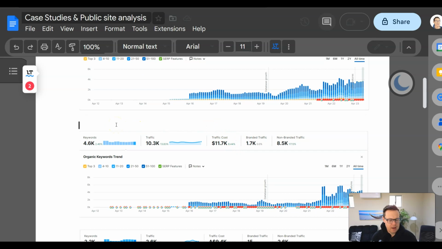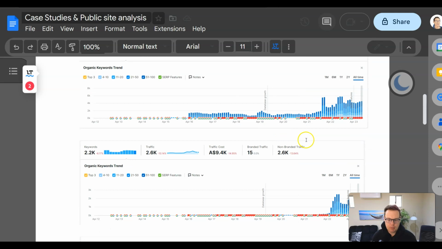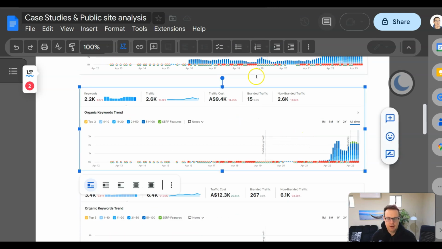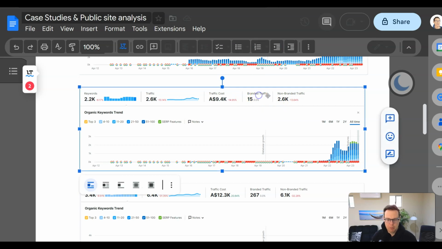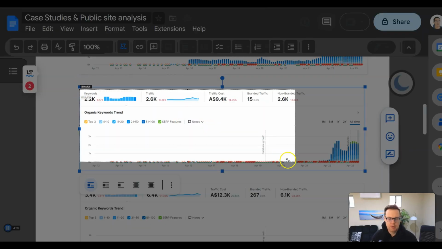This client, I believe, started around $100,000 per month in sales. And then once we were done with the SEO optimization, they were at $250,000 per month. Again, added millions per year to this client's online revenue. Here's another site that we've worked on. This is in the health space. You can see it's got a small brand presence. That's what I like here about this SEMrush overview.